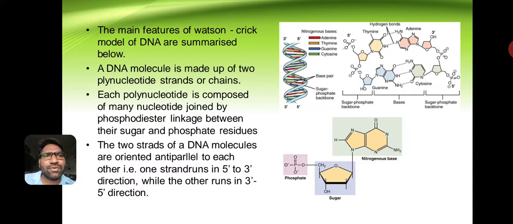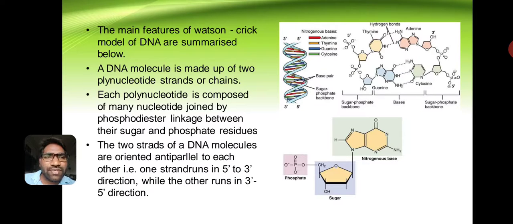The main features of the Watson-Crick model of DNA are summarized below. A DNA molecule is made up of polynucleotide strands or chains. Each polynucleotide chain or strand is composed of many nucleotides joined by phosphodiester linkages between their sugar and phosphate residues.